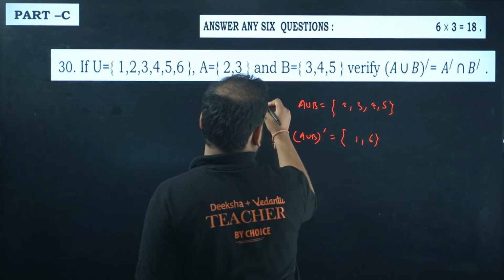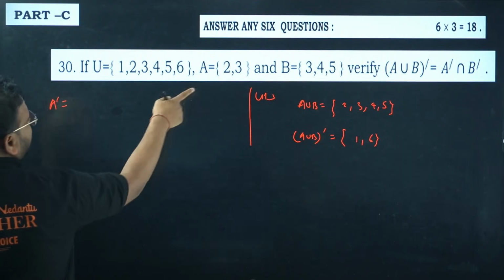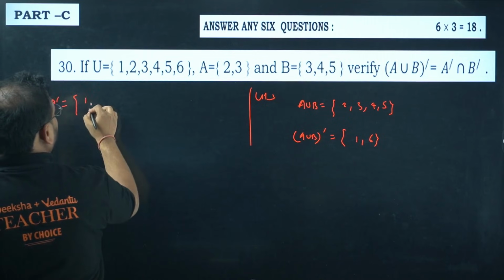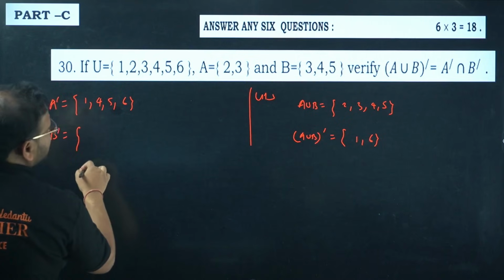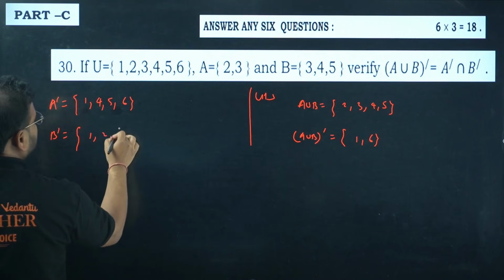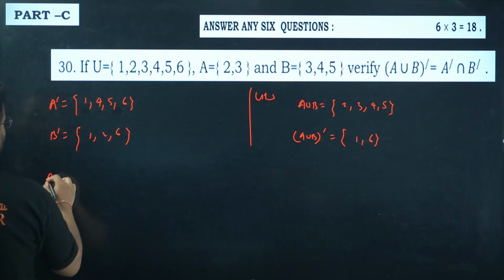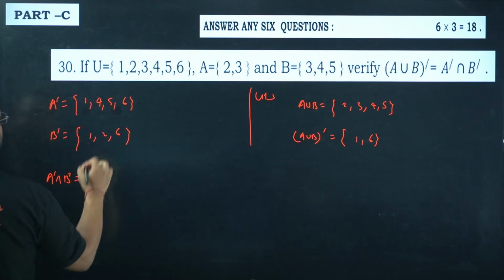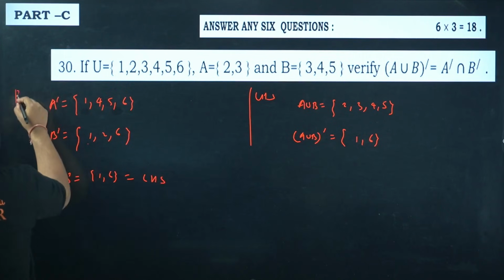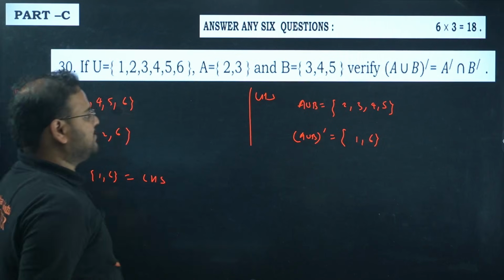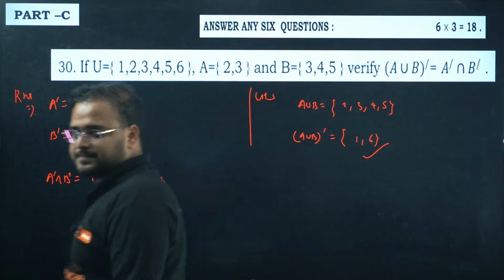This is the LHS. Check for the RHS. A dash is everything but this, which gives me 1, 4, 5 and 6. Everything but B gives me 3, 4, 5, so I get 1, 2 and 6. I'm looking for the intersection of these two, A dash intersection B dash. I have 1 and 6 common, so the answer is 1 and 6. This was my RHS, which is equal to the LHS. Please check: 1, 6 and 1, 6. No problem.